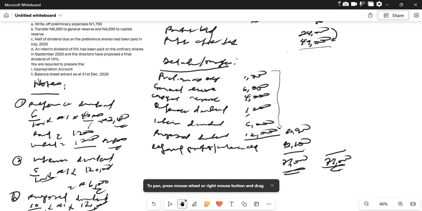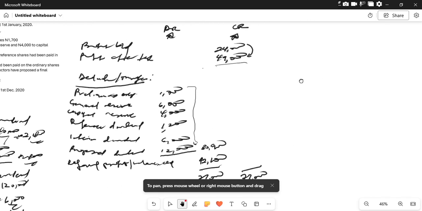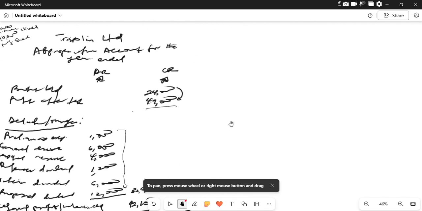The next thing is we're going to create a balance sheet extract. So let's call this the balance sheet extract for Trampoline Limited. Let's take note that this is also known as the statement of financial position extract.